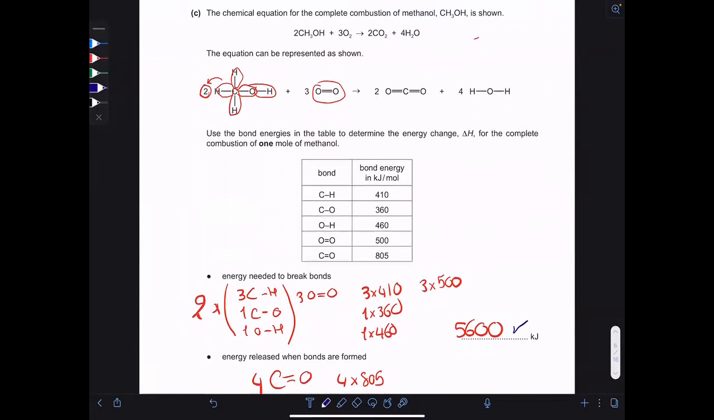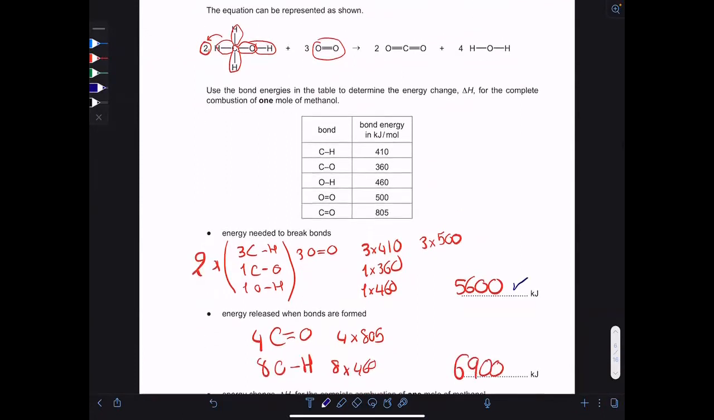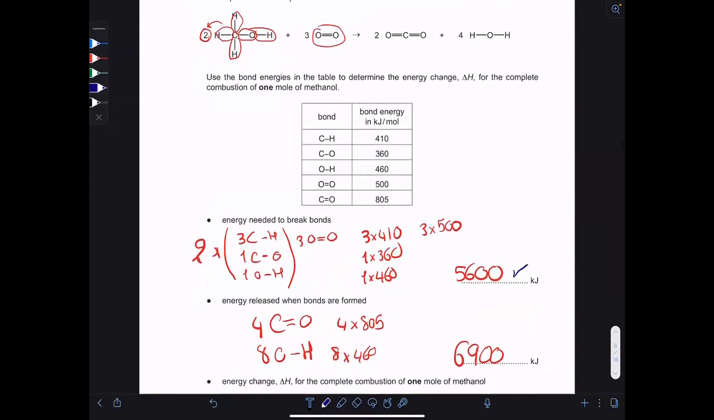Then you will analyze what are the bonds you formed. So you formed 2 C double bond O bonds times 2, so there are 4 C double bond O, and 2 O-H bonds times 4, so they are 8 O-H bonds. So this is 6,900 kilojoules.